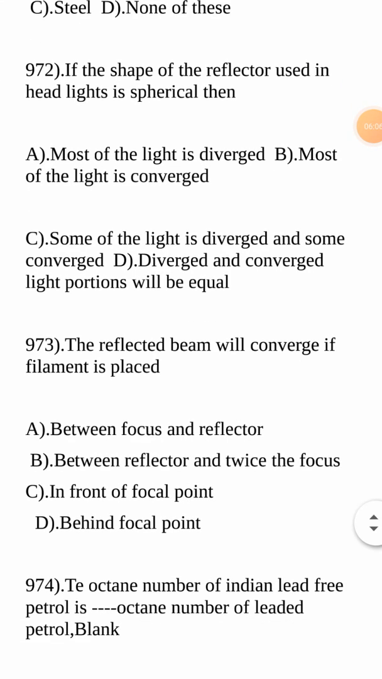Next question. If the shape of the reflector used in headlights is spherical, then what will happen? Is most of the light diverged, or most of the light converged, or some of the light diverged and some converged, or are the diverged and converged portions equal? If the shape of the reflector used in the headlights is spherical, most of the light is converged. That is the main purpose of using the reflector shape as spherical.